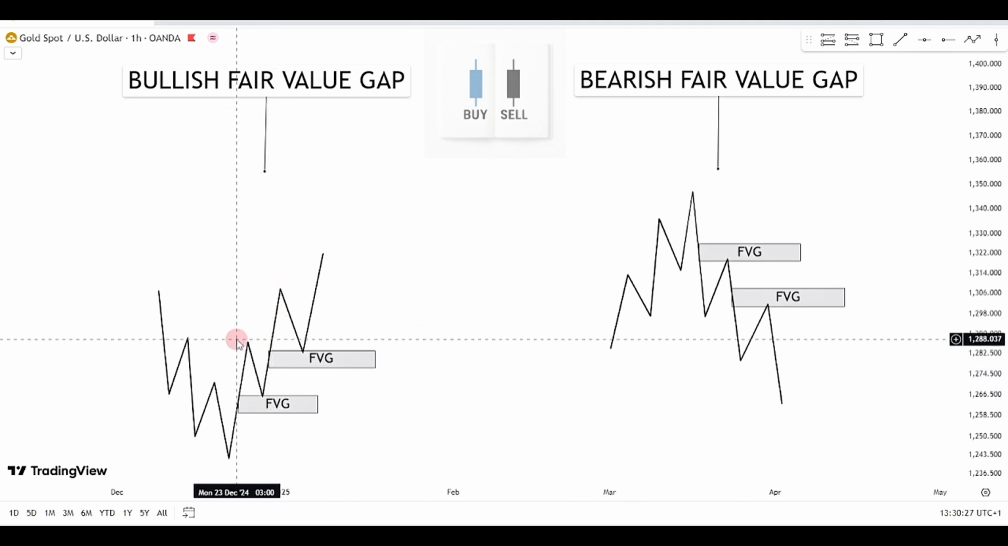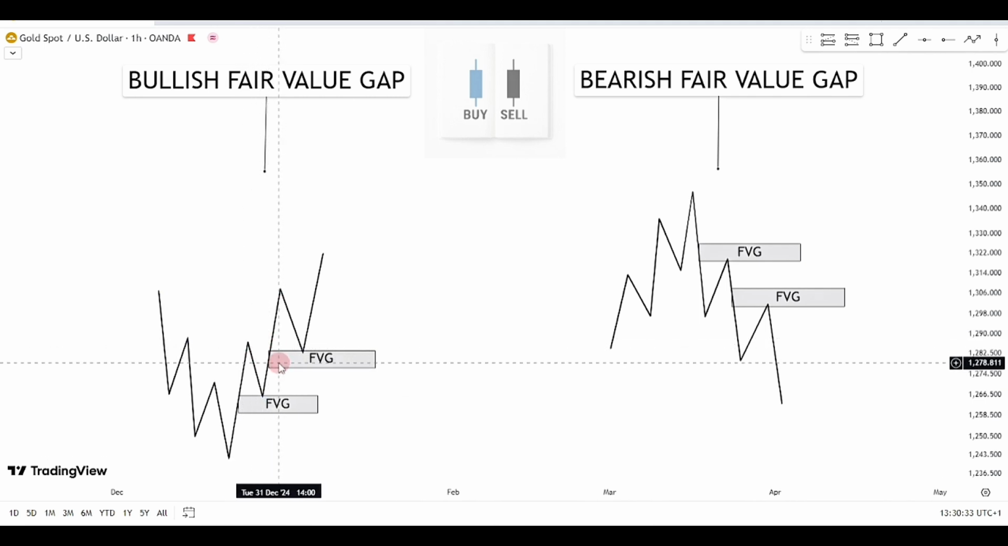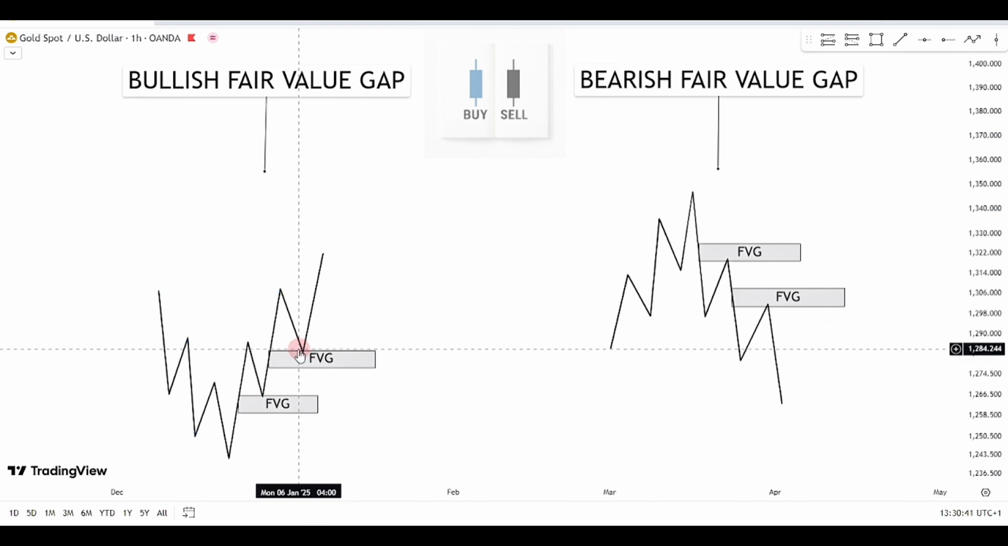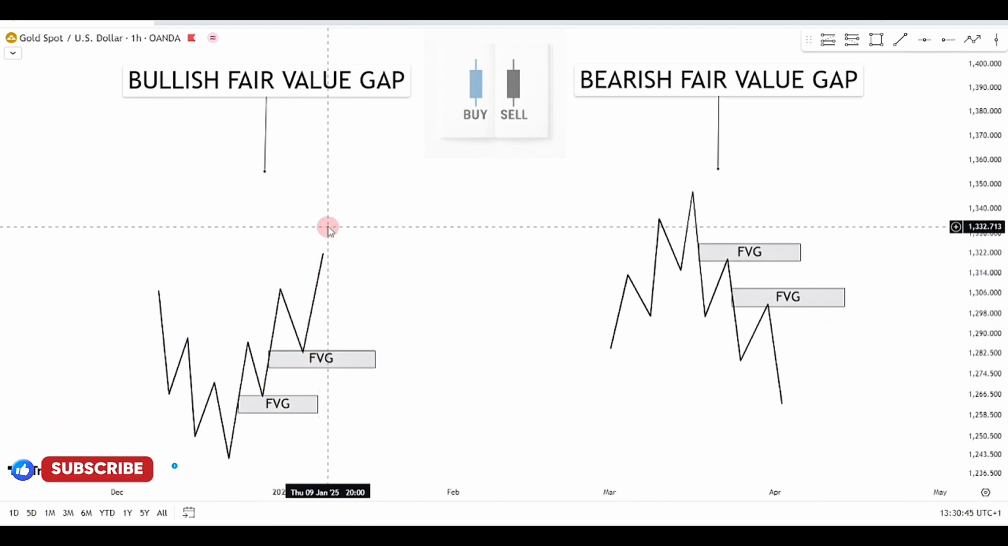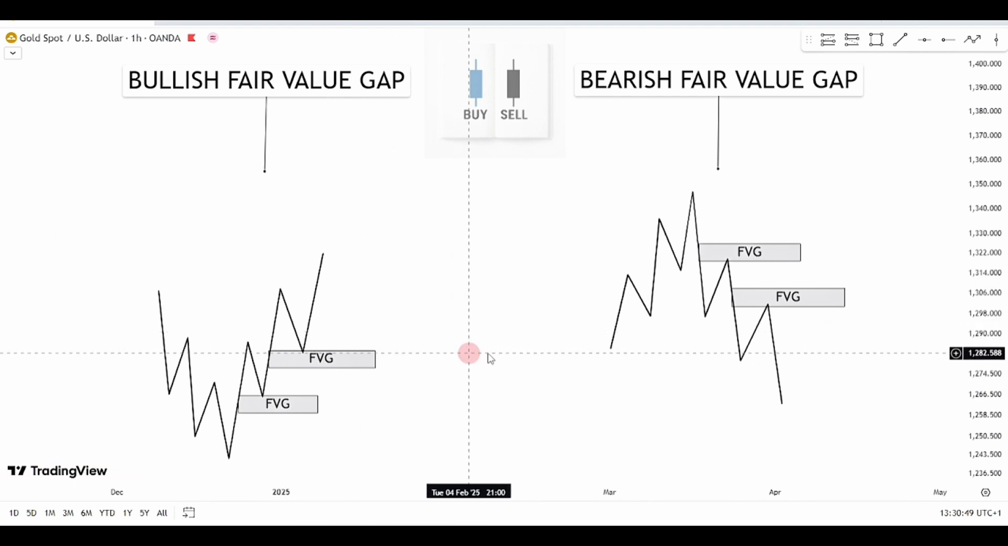After we saw this break of structure at this very level, we had that imbalance that was created at this point, which is the fair value gap. What we are basically expecting price to do is, after the break, come back to that very fair value gap, filling it up to keep pushing towards the upside. That is basically how the bullish fair value gap works.